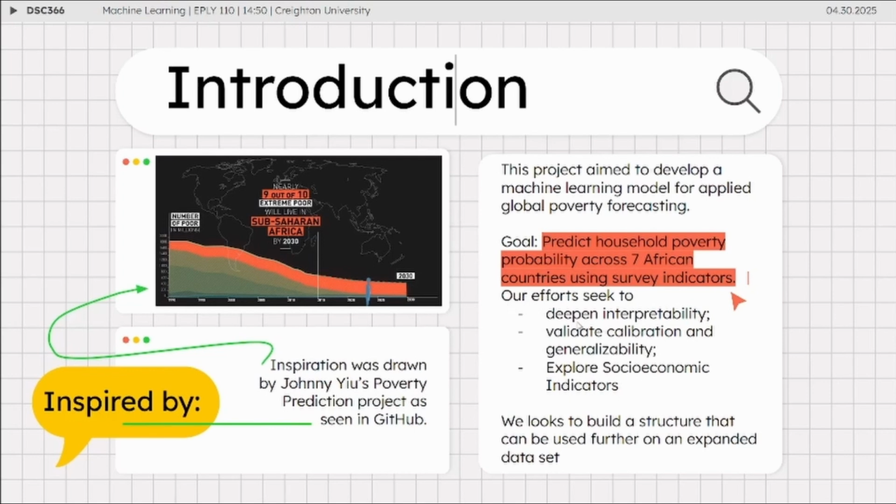We attempted to deepen interpretability, validate calibration and generalizability, and explore socioeconomic indicators. The inspiration for this project was from Johnny Yui's poverty prediction project, as available in GitHub. Overall, we look to build a structure that can be used further on expanded datasets.